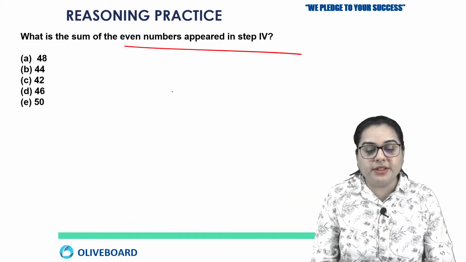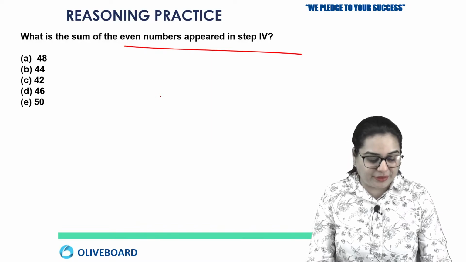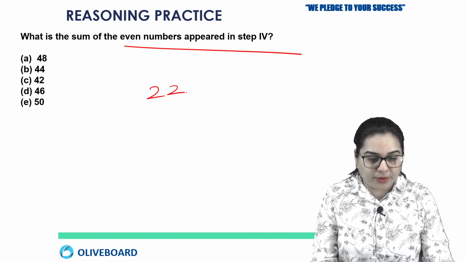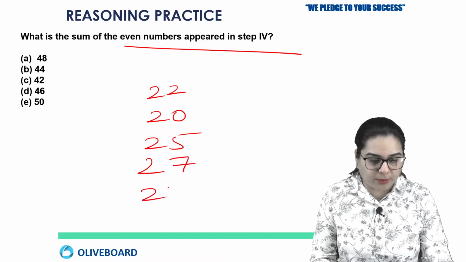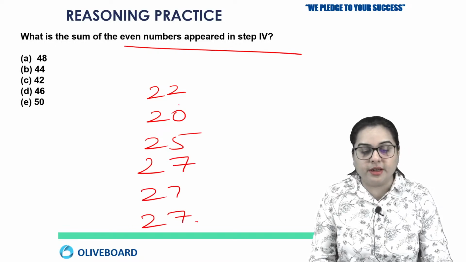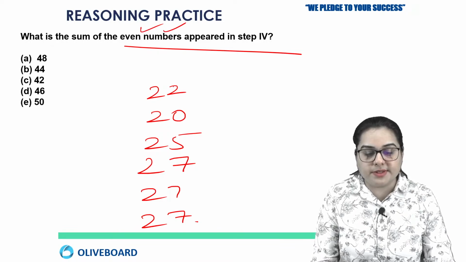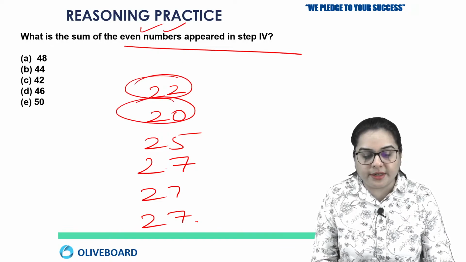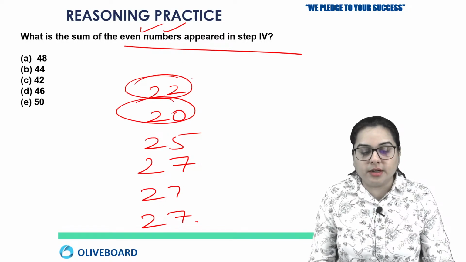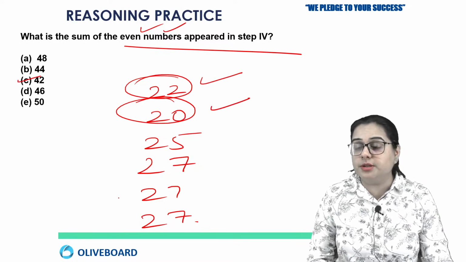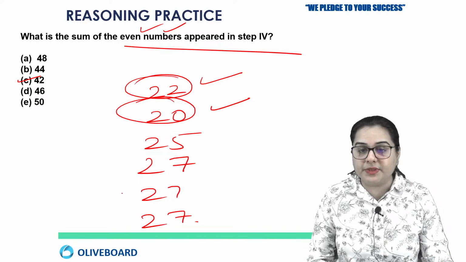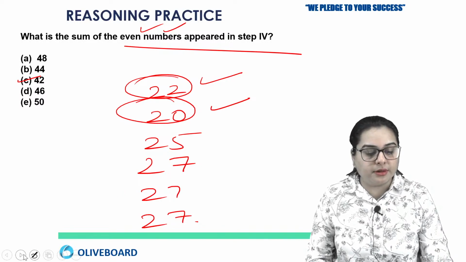What is the sum of the even numbers appeared in step number 4? Okay, so in the step number 4, you had numbers 22, 20, 25, 27 and 27 and 27. So what is the sum of the even numbers? So even numbers here are 22, 20 and all the rest are odd numbers. So adding 22 and 20, we get 42. So that is option number C is your final answer. So I hope this is clear to you all.